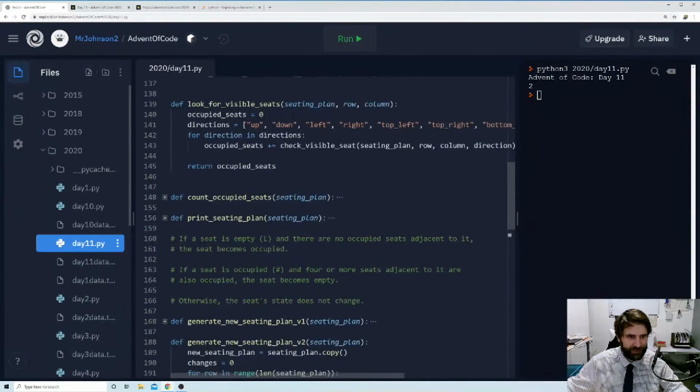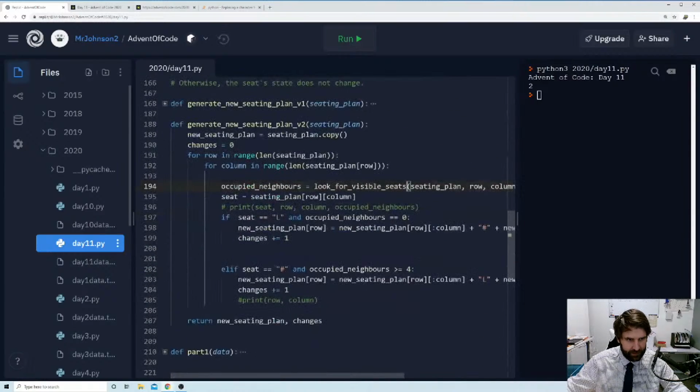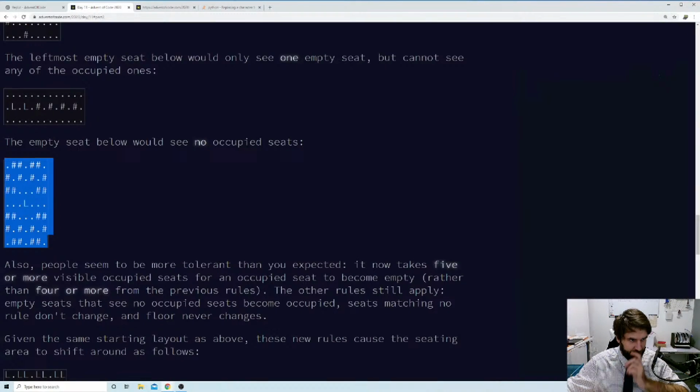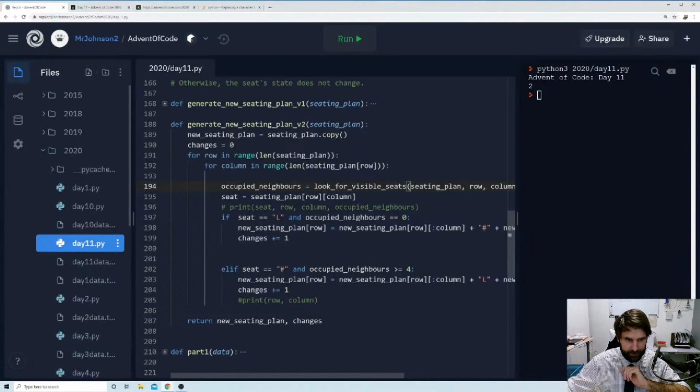We're giving it a seating plan, a row, and a column. Good. Seat equals seating plan at row and column. If our seat is L and our occupied neighbors is 0, however, they've changed one of the rules here, haven't they? It now takes 5 or more. So we're going to update this to be occupied neighbors greater than or equal to 5.